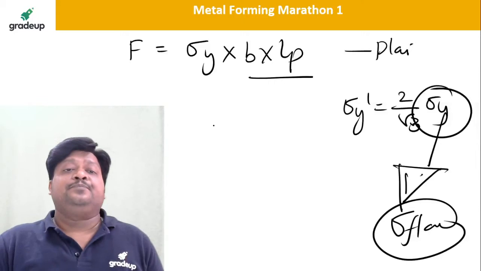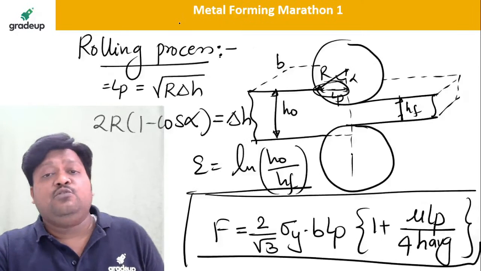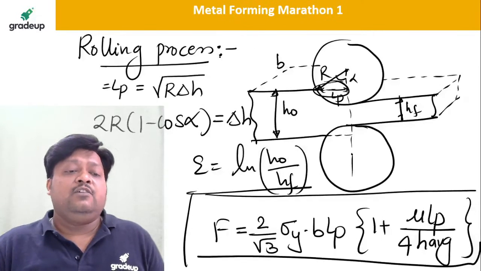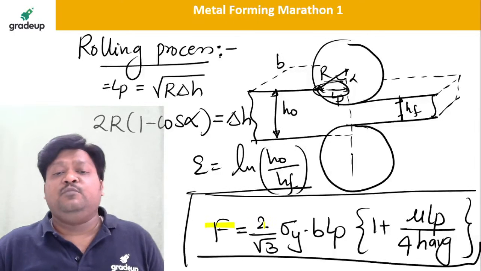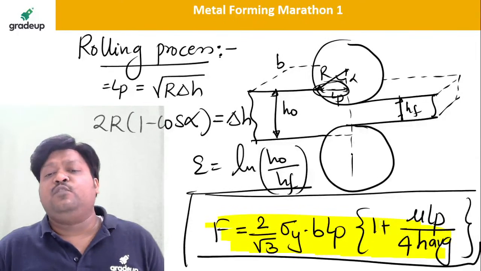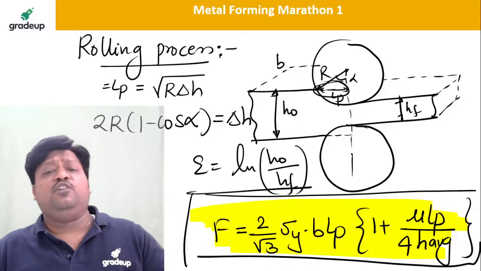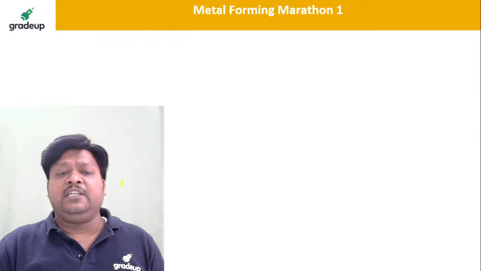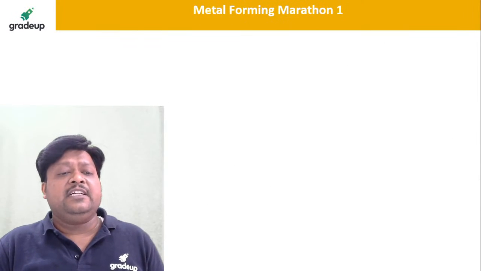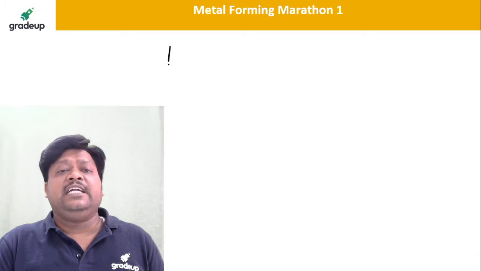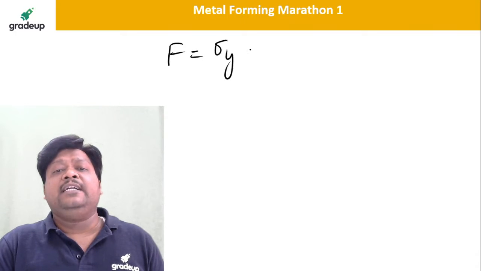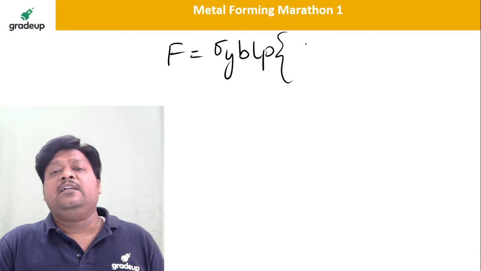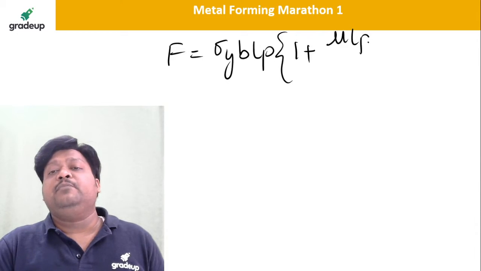So what I suggest, dear students, is go through this formula and always keep it in mind. Otherwise, there are two, three formulas for the force calculation in the rolling operation. According to Kalpakjian, there is a somewhat different formula. If you are reading the Kalpakjian book, he says the force is equal to sigma y into b L_P into bracket 1 plus mu L_P by 2 h average.